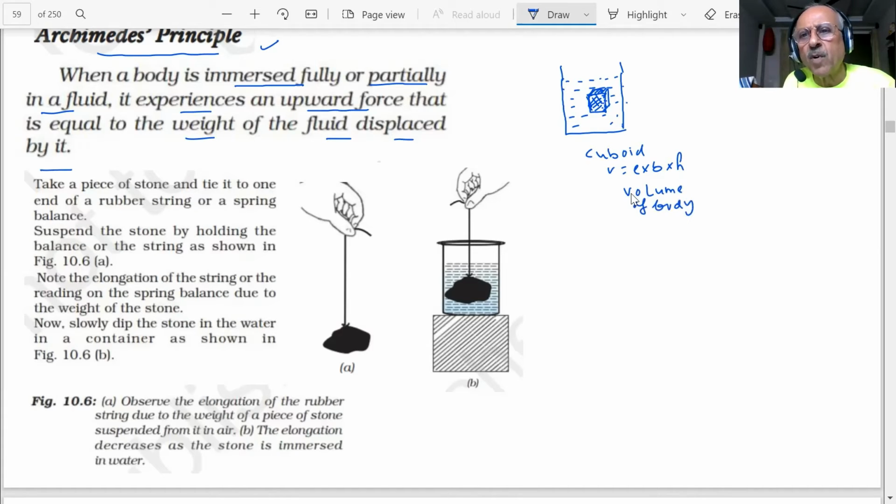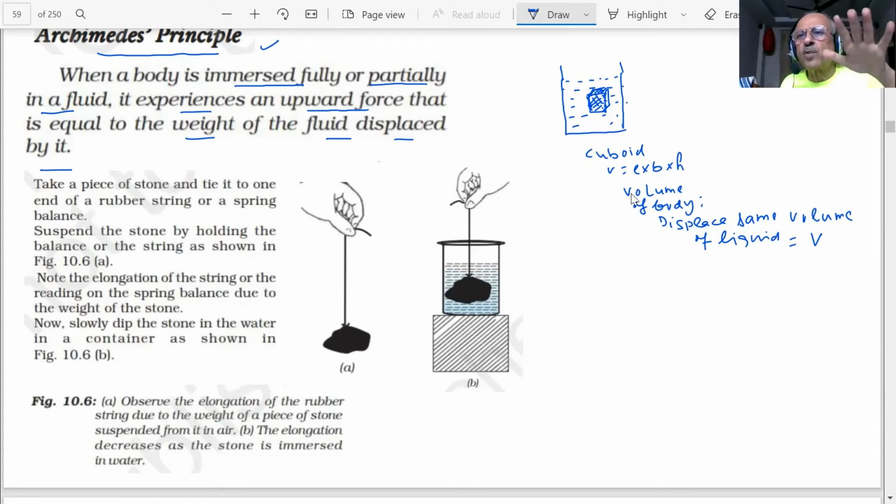Whatever is the volume of this body, it will also displace the same volume of the liquid, yes or no? Yes, sir. If V is the volume of this cuboid, it will also displace a liquid of the same volume.